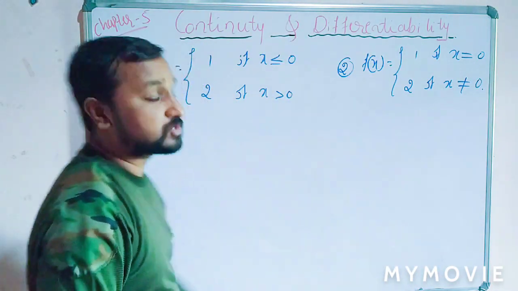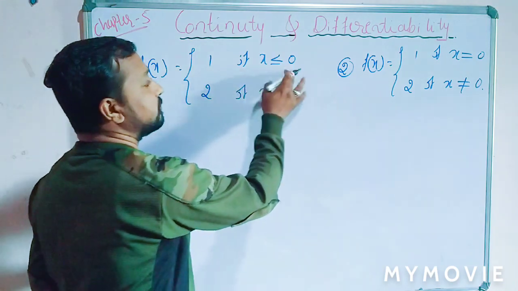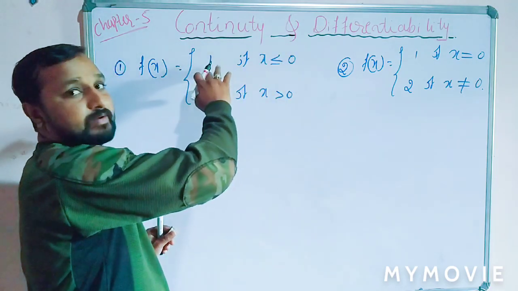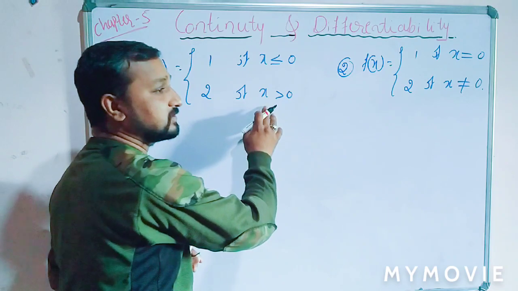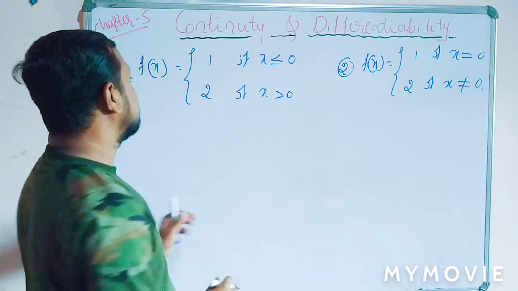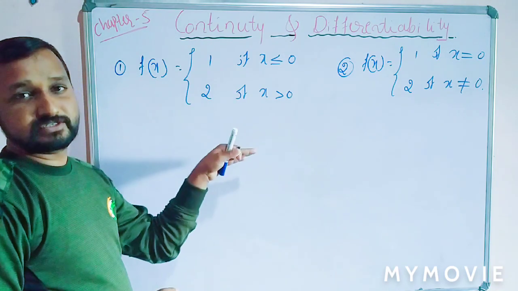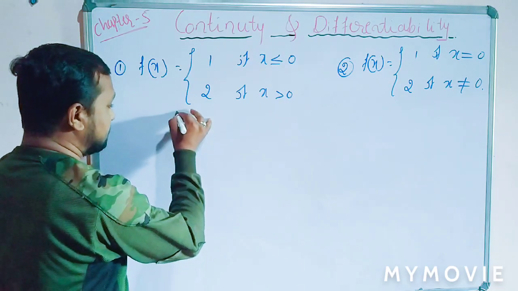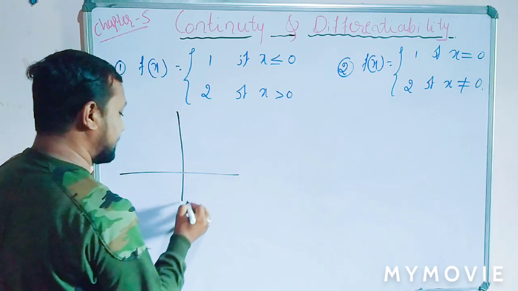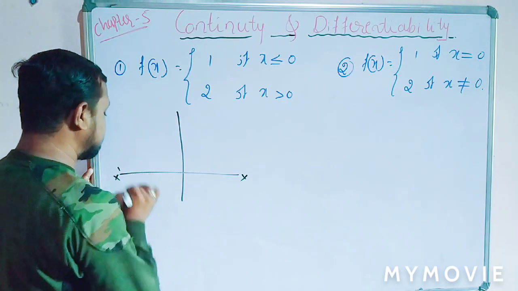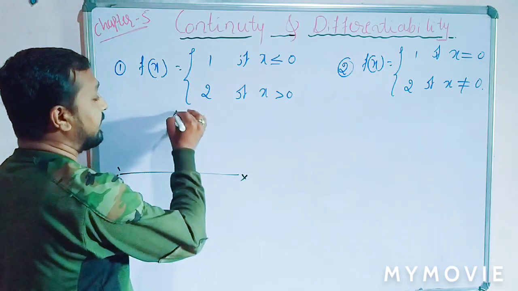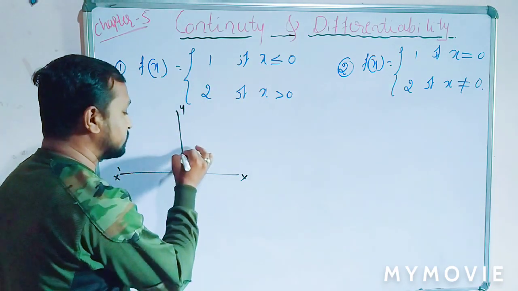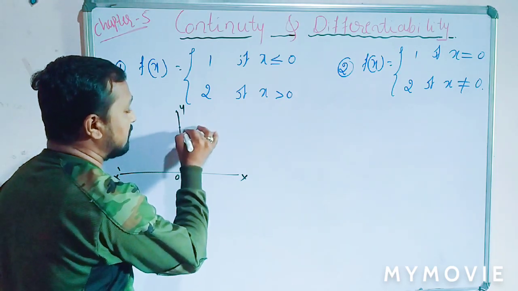In these two examples, for the first one, if x is less than or equal to 0 the value of the function is 1, and for x greater than 0 the value of the function is 2. First we draw the graph of this function, then we understand the concept of continuity. Here this is our graph: x axis and y axis, positive x axis, negative x axis, x dash, y dash, origin 0. I can take 1 and 2 as the numbers. f(x) is nothing but y. So this is 1 and this is 2.